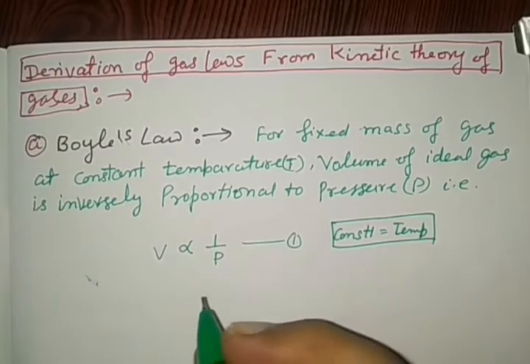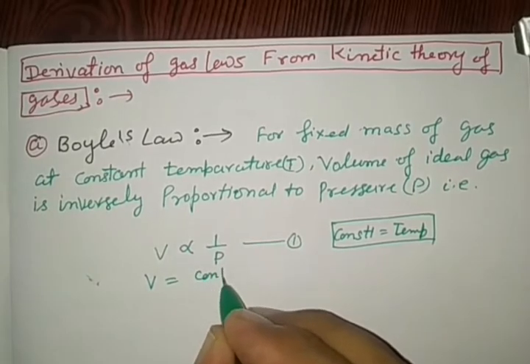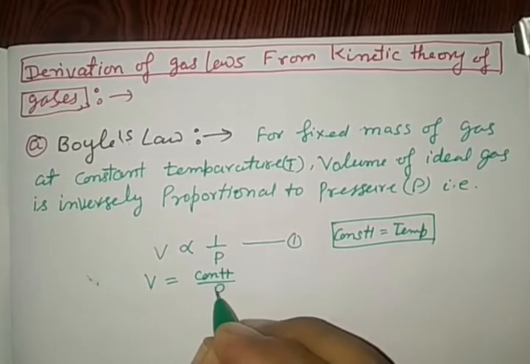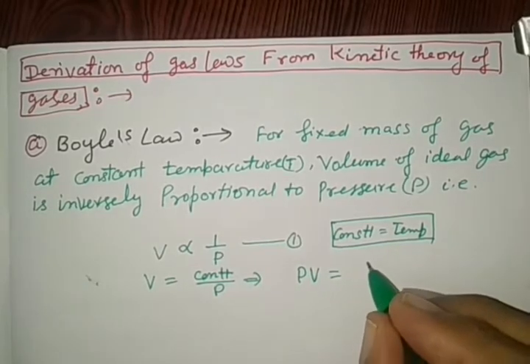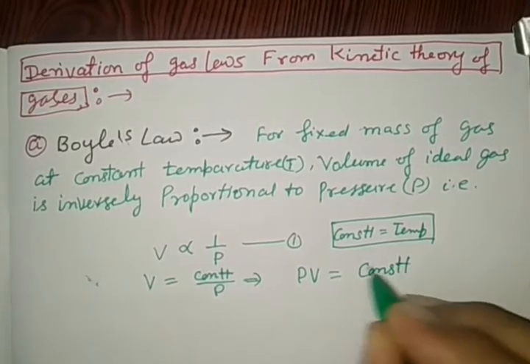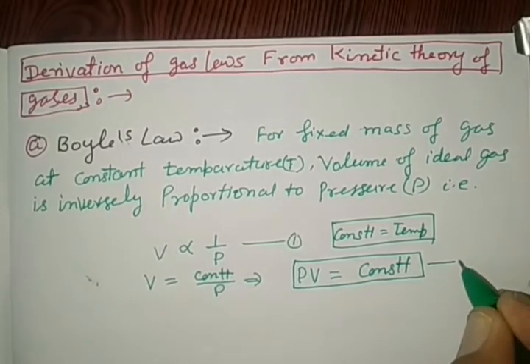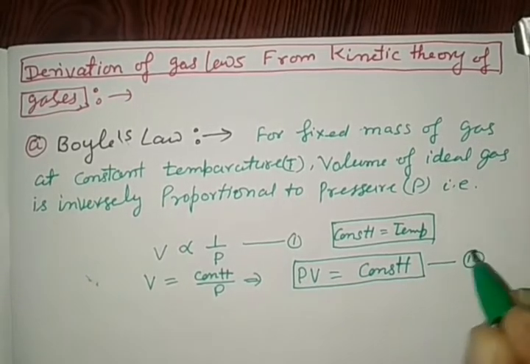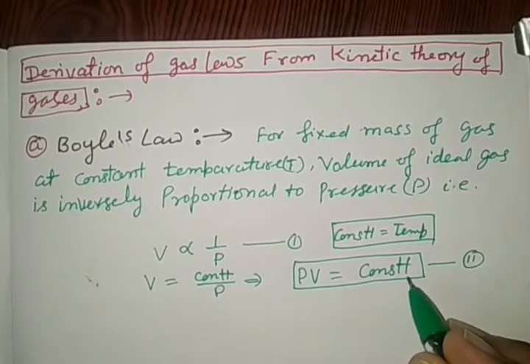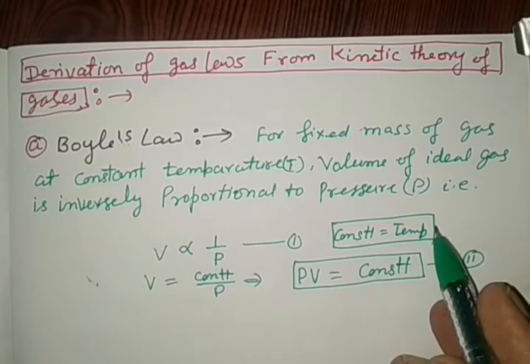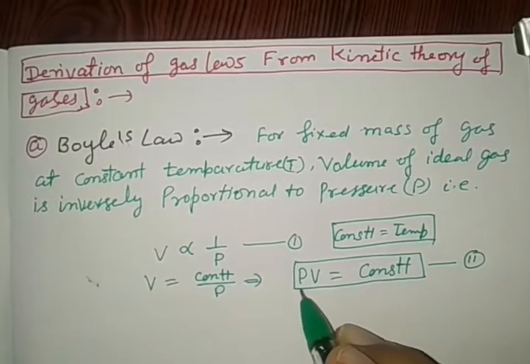By this we may write V is equal to constant by P, or PV is equal to constant. Actually this equation is Boyle's law equation, where multiplication of pressure into volume remains constant at constant temperature for fixed mass of gas. We are going to derive this law by